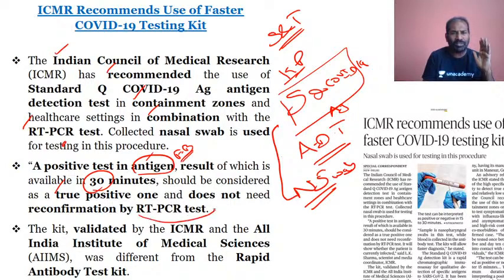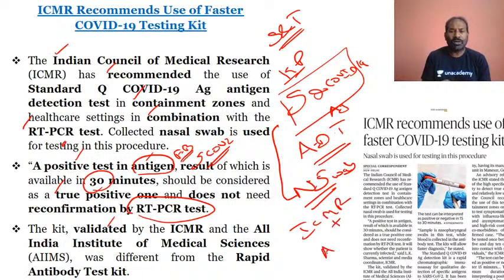This is very, very important, because this could be asked again in a question like 'which among the following statements are incorrect'. So once the Standard Q COVID-19 antigen detection test is used with nasal swab collection, there is no need for confirmation by RT-PCR. Why? Because whenever the test is positive, it shows the positive in regards to the antigen. Antigens are foreign bodies, and here in this case it is SARS-CoV-2. SARS-CoV-2 is the antigen. And this kit has been validated by the ICMR and the All India Institute of Medical Sciences.